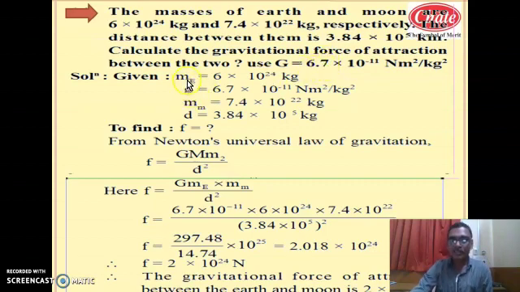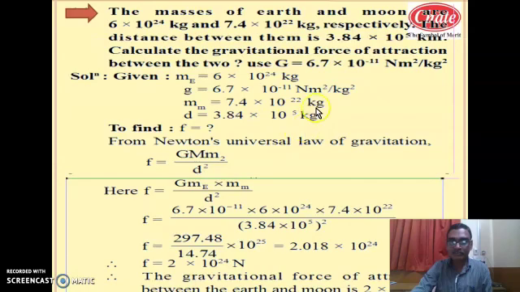Now in this problem, the first mass is the mass of Earth. Here this is capital G actually, 6.7 into 10 raised to minus 11 Newton meter square per kg square. The second mass is the mass of Moon, 7.4 into 10 raised to 22 kg. And the distance between them is 3.84 into 10 raised to 5 kilometer.